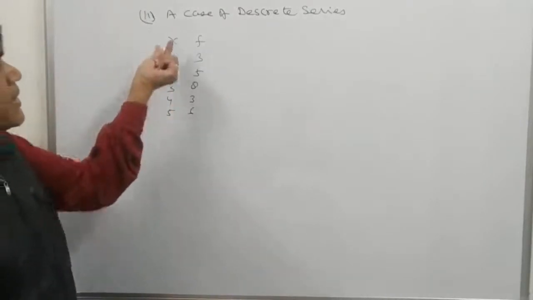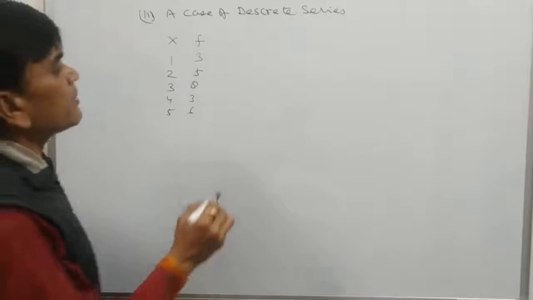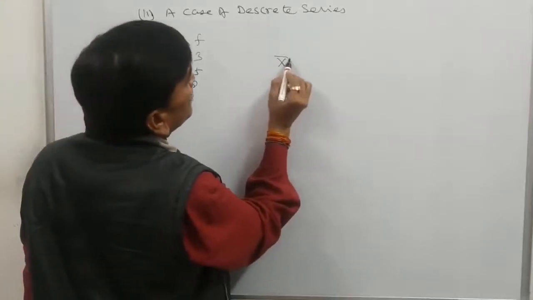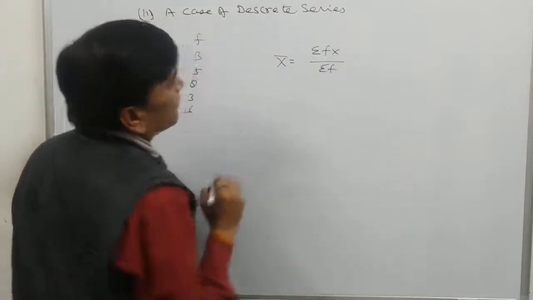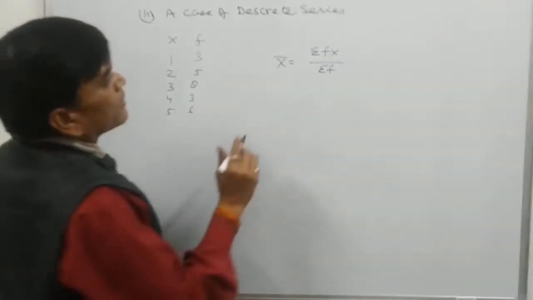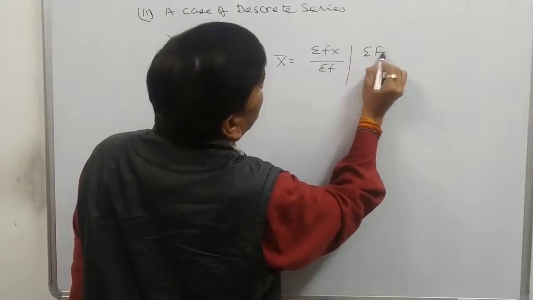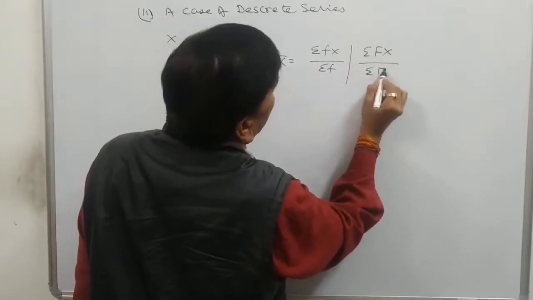So in discrete series, x item and f item both are available. To get the arithmetic mean for that, we have to use sigma fx divided by sigma f, or we can write sigma f into x divided by sigma f.